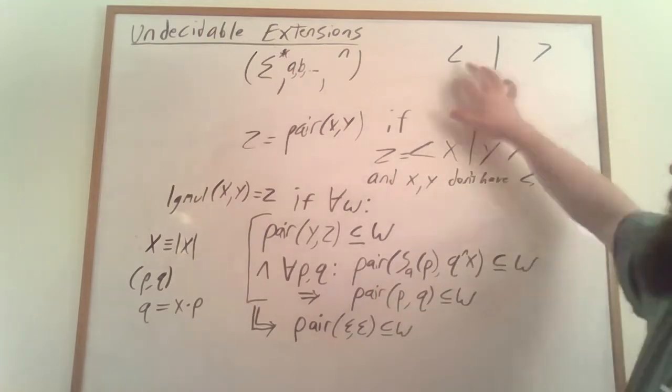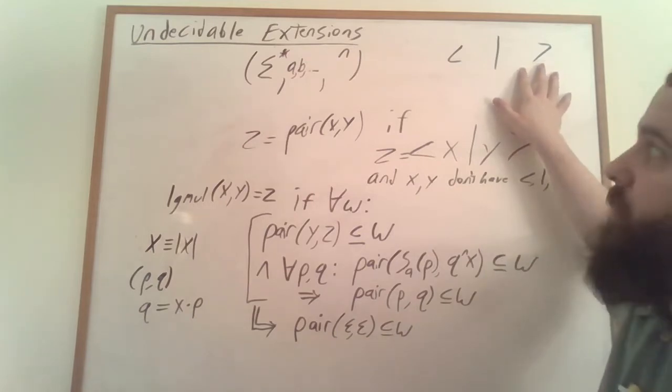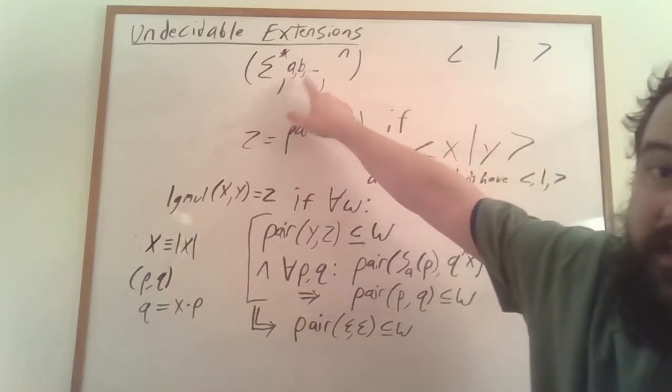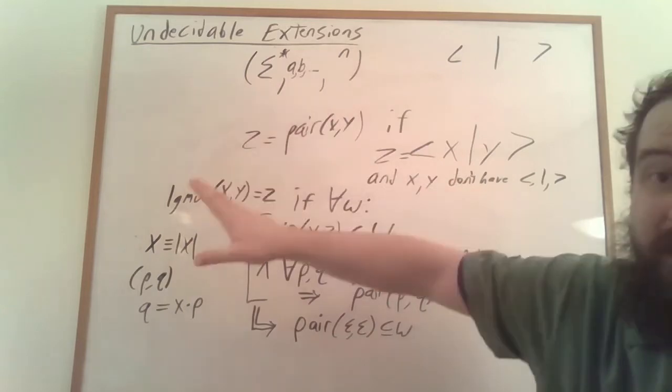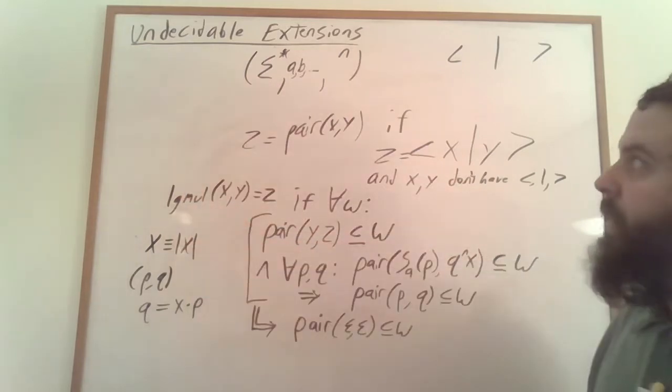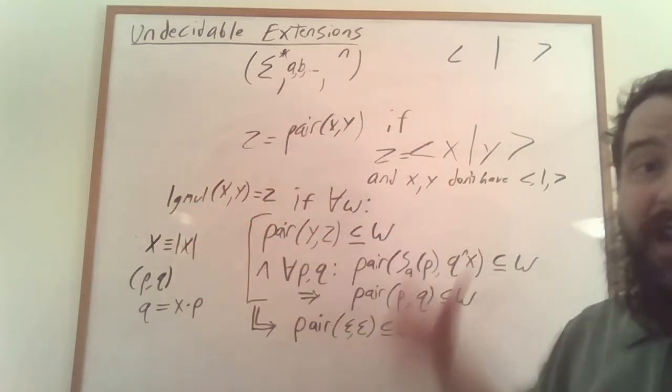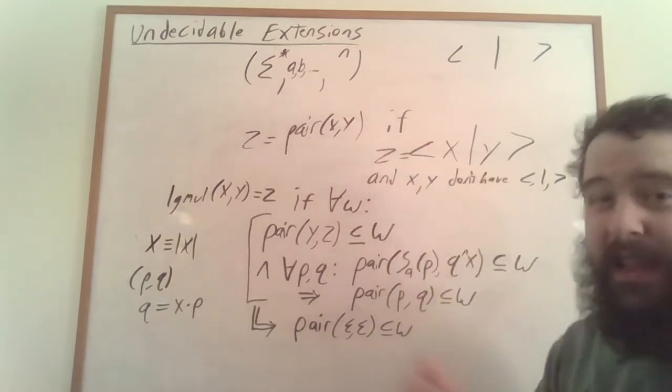Again, we don't actually need these special characters. We can just rely on really long sequences of B's that are longer than any other letter that shows up within the argument.